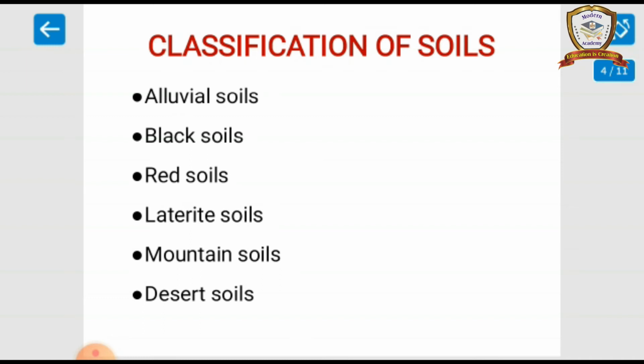Black soil is clayey in nature. It is ideal for growing cotton. So it is called black cotton soil.